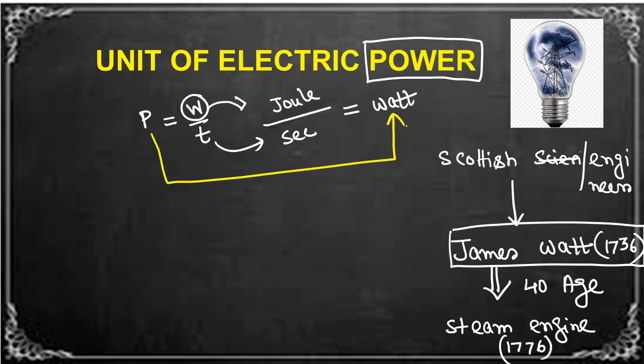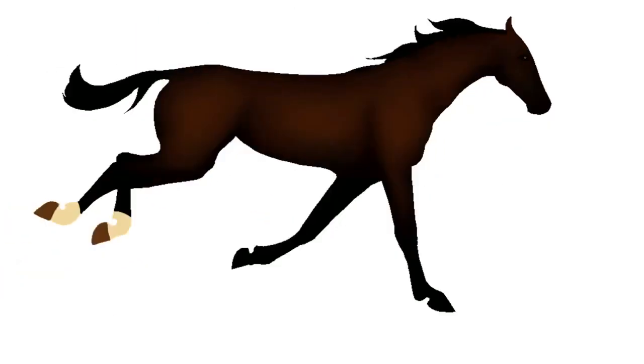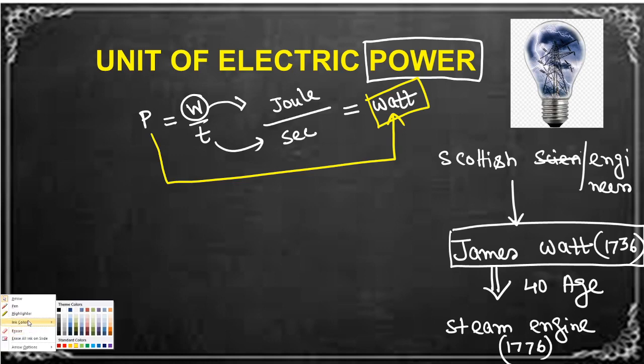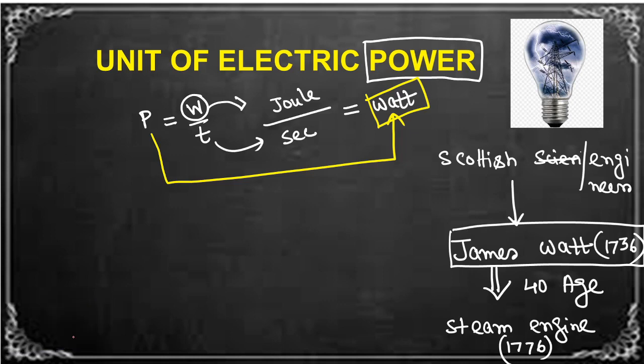Now this watt is really a small unit. That's why there are so many sub-multiples and multiples of this watt. It means this watt we can divide into two categories.